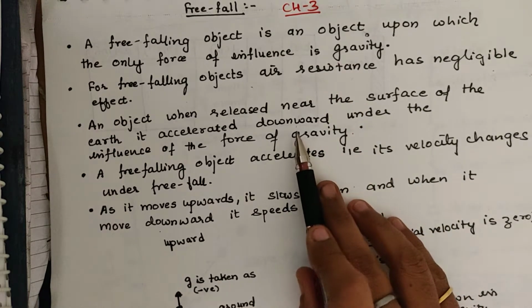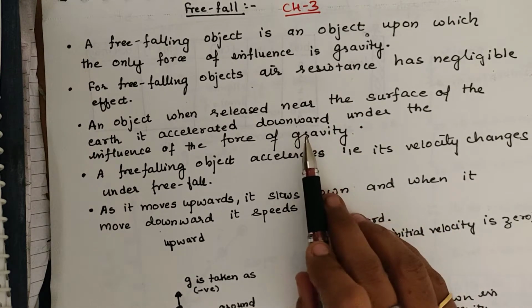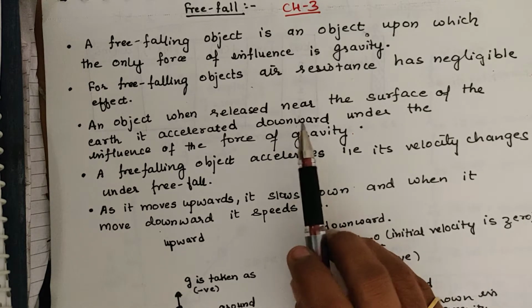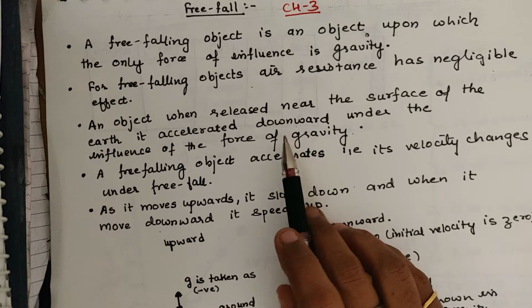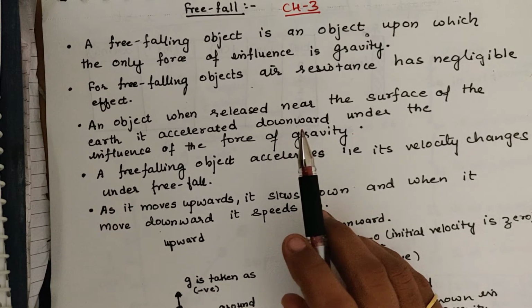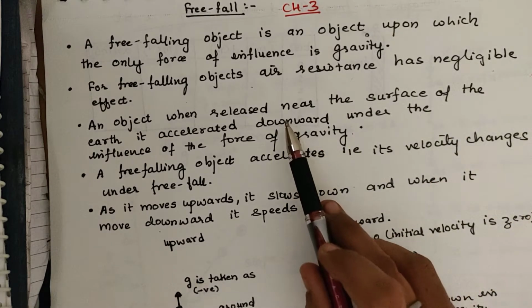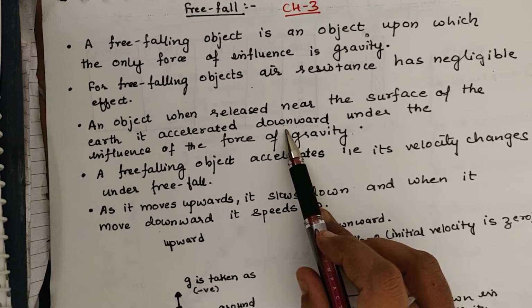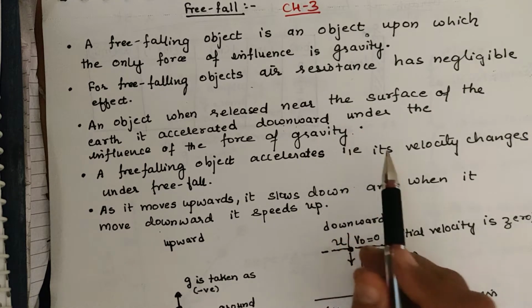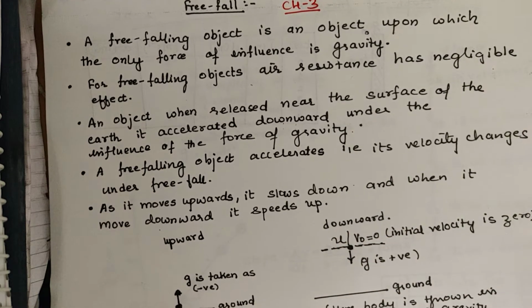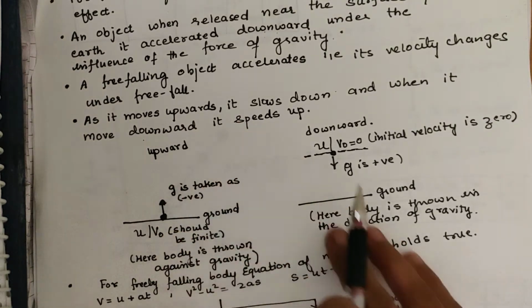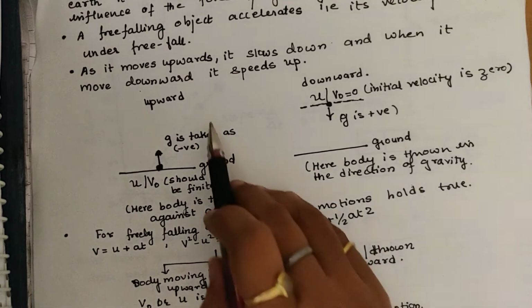Fine. And when it is thrown upward, its acceleration decreases, and in the downward direction, its acceleration increases. Why does its acceleration increase? Because the body is thrown in the direction of gravity, and when it is thrown upward, you are throwing the body in the direction opposite to gravity. Fine. Now you must remember a few points regarding free fall.